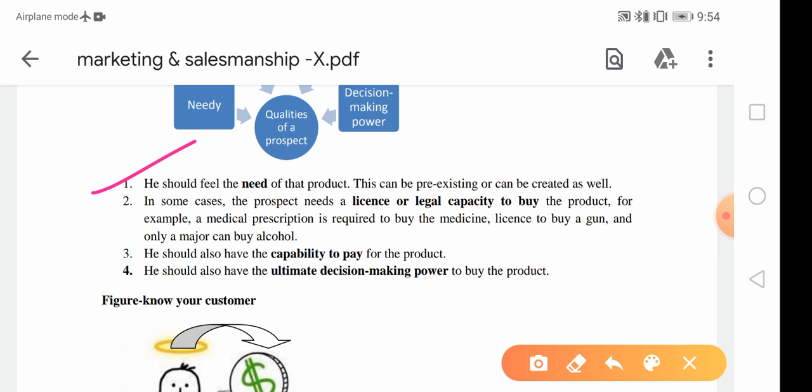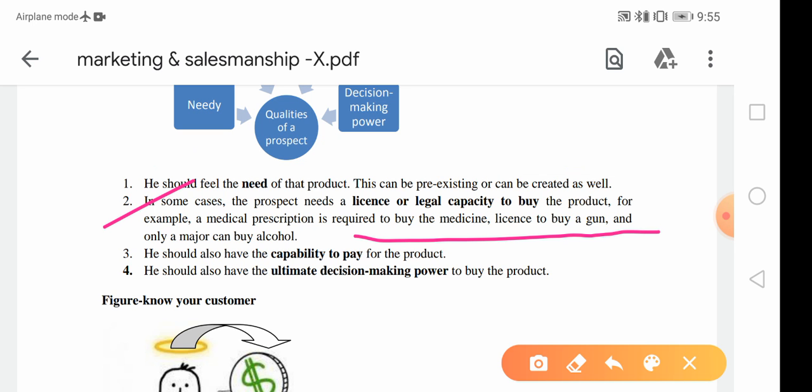First, as we said, he should feel the need for that product. This can be pre-existing or can be created as well. Second, in some cases the prospect needs a license or legal capacity to buy that product. For example, medicine is given on prescription by doctors only.